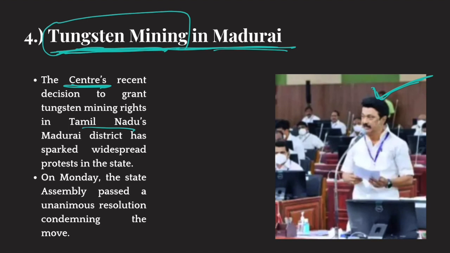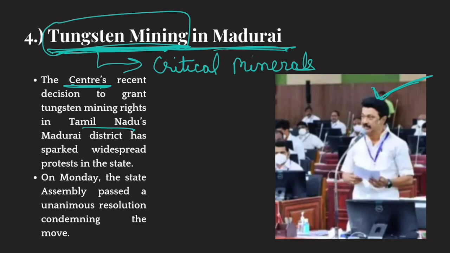Okay, now why is central government hell bent on tungsten mining in Madurai? The thing is that tungsten is very important. Tungsten is a critical mineral which is used in electronics, aerospace, defense industry. Critical minerals are those minerals which are important for countries' economic growth and national security. So it is very important for India to produce tungsten itself and not depend on import of tungsten. And that is why it has given this project of tungsten mining in Madurai. But local people are opposing it.